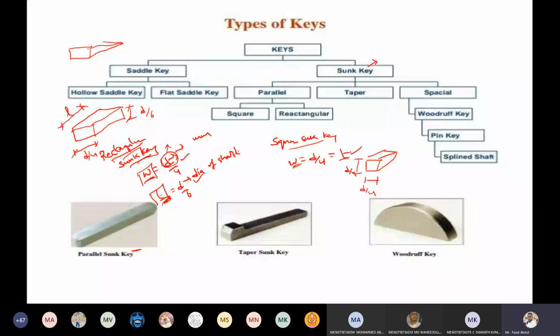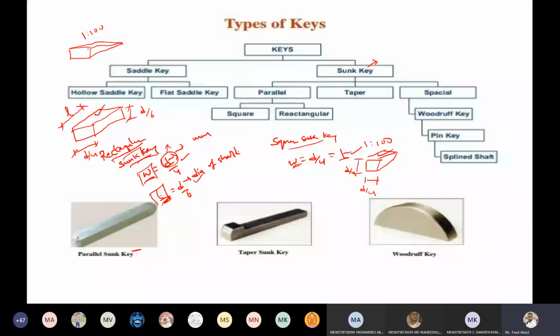Okay, this is a taper. So the rectangular sunk key and square sunk key may have the taper. The ratio is 1:100 here, and for this also the ratio may be 1:100. But coming to the parallel sunk key, there is no chance of tapering.